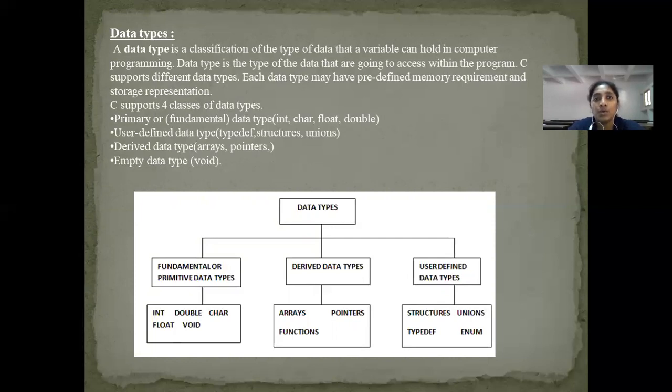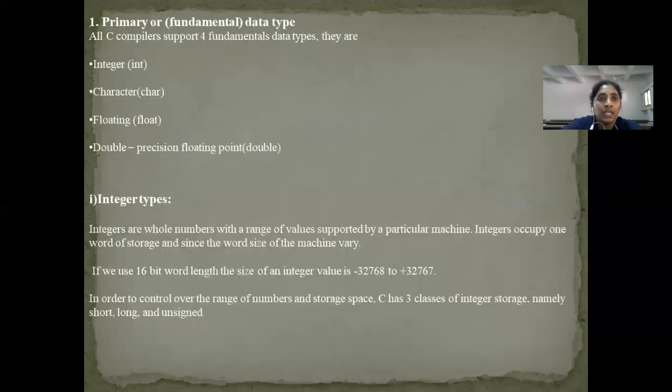Next category of data types are user-defined data types, which are type definition, and structures and unions. Next, derived data types: arrays and pointers come under derived data types, and the empty data type, which is the void data type. So this is a physical representation of the data types. And then coming to the fundamental or primary data types.